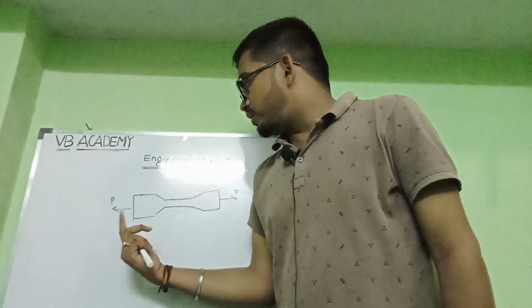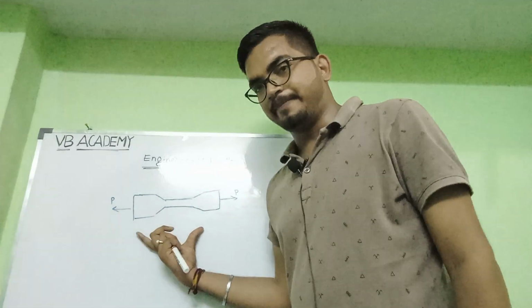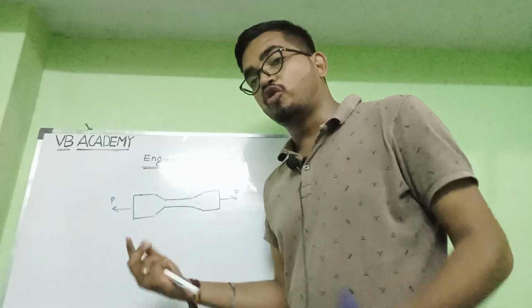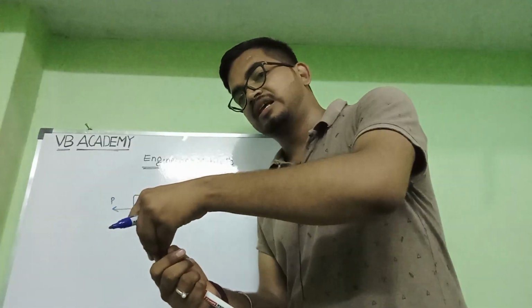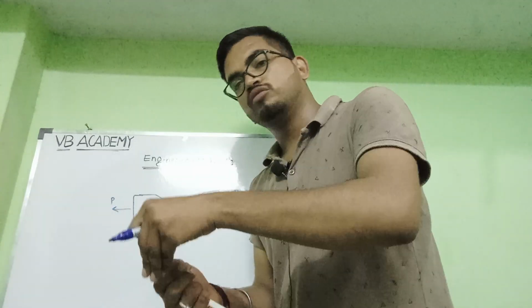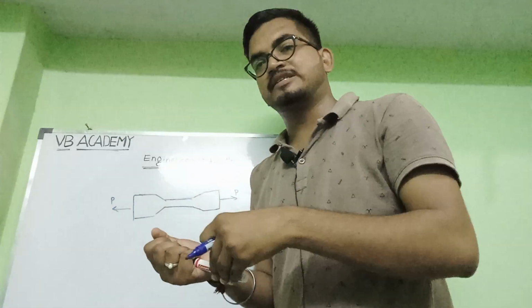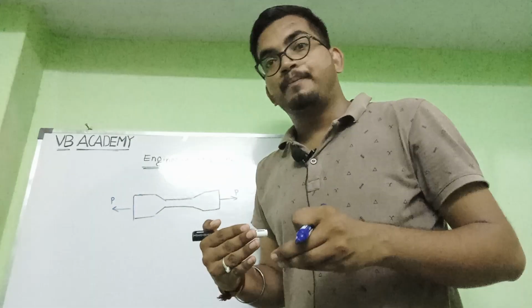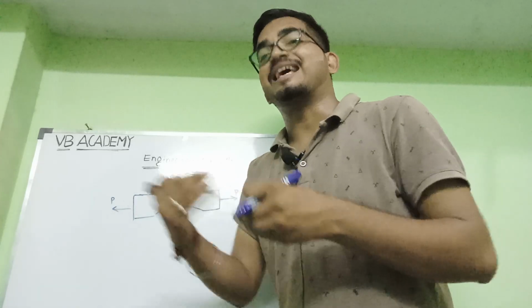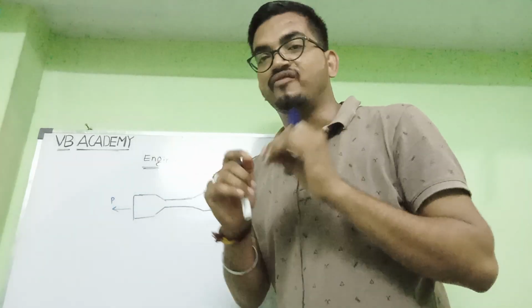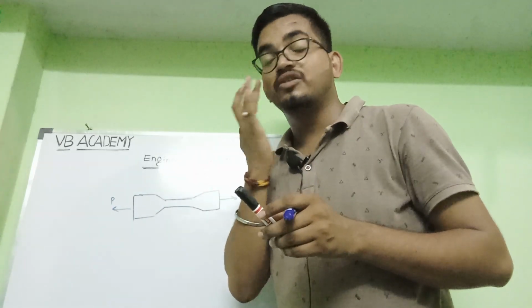Clear? Whenever a load is applied on this body, the load means any external agency which causes the body to move or to develop internal stresses, or the body to stop or to accelerate. That is the force. Force does four things on the body.